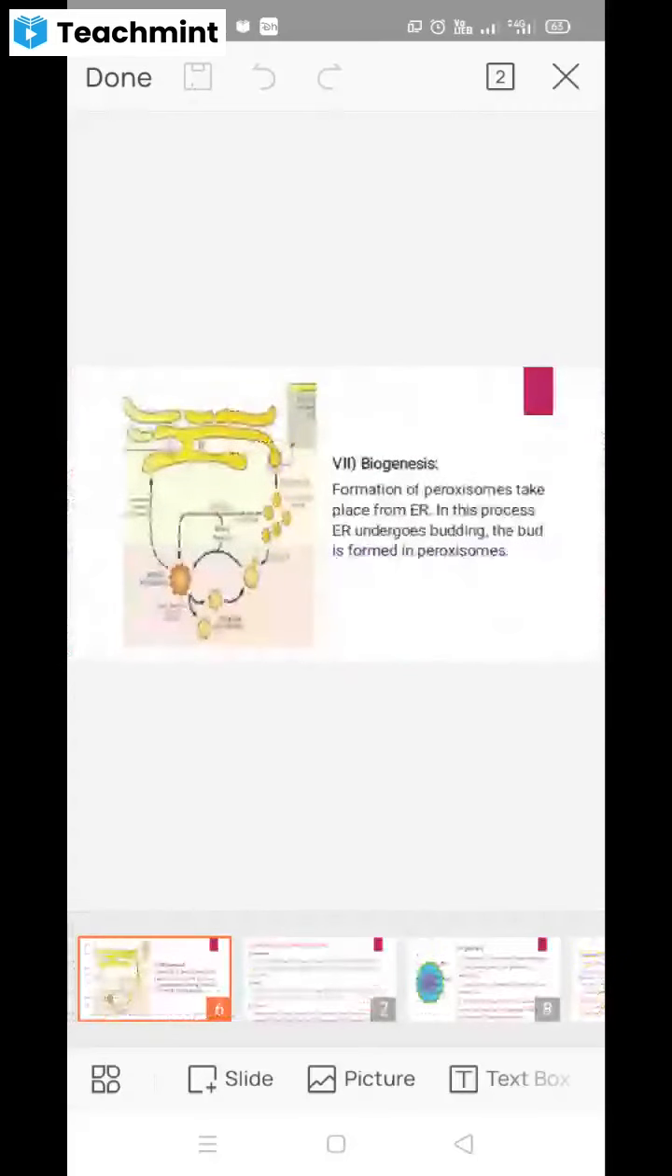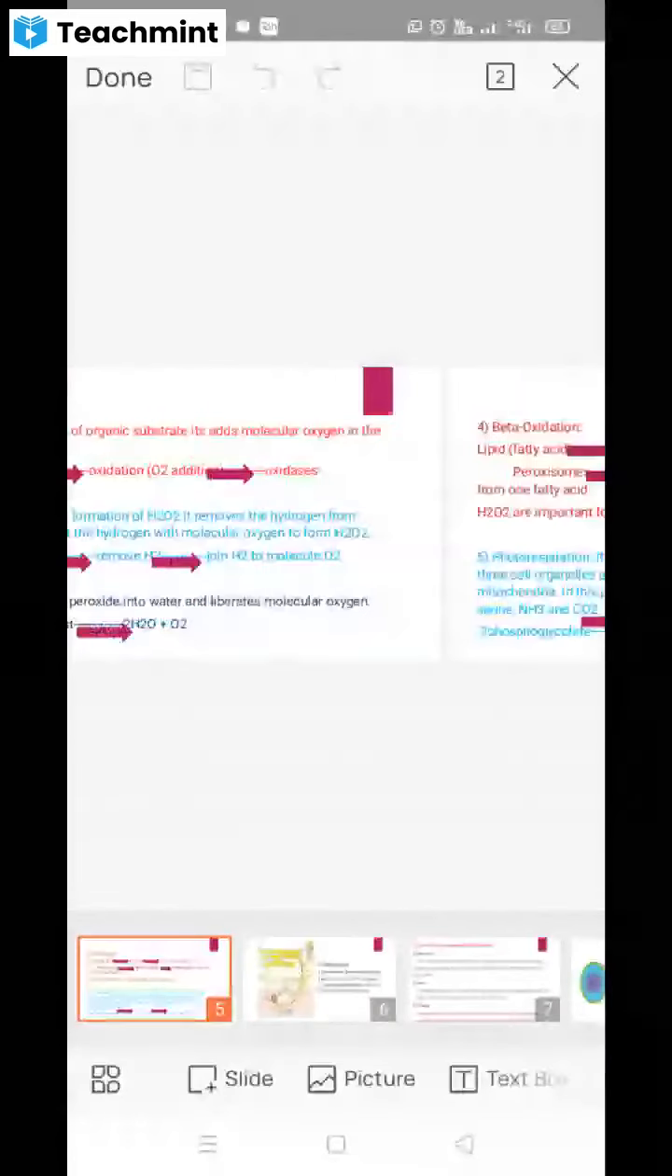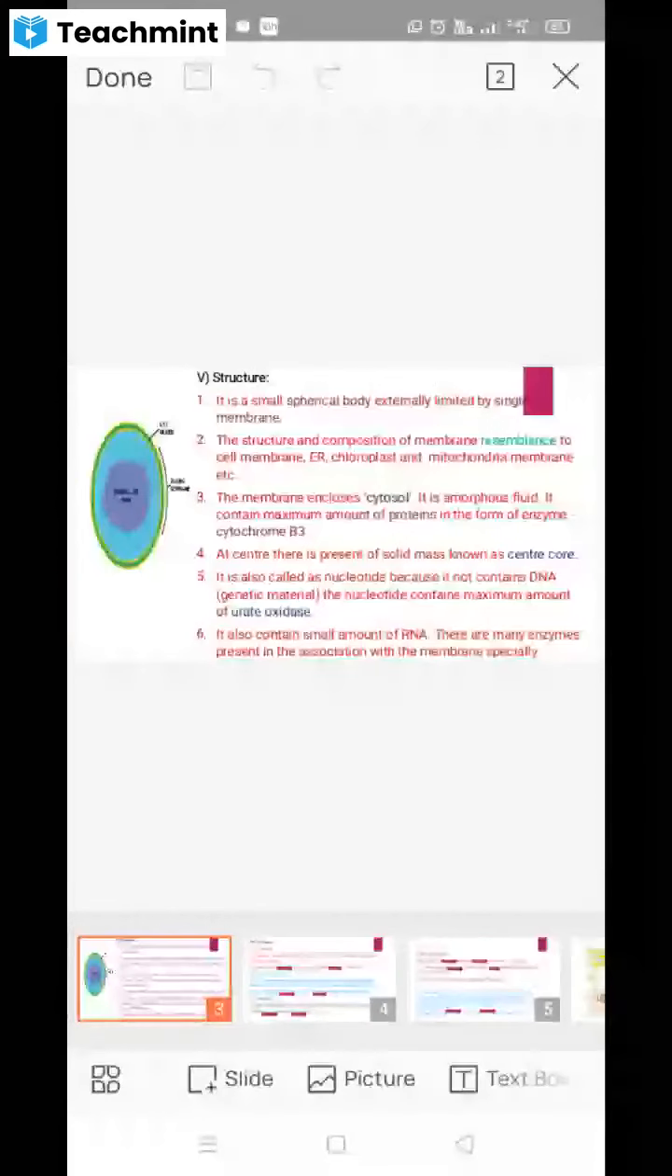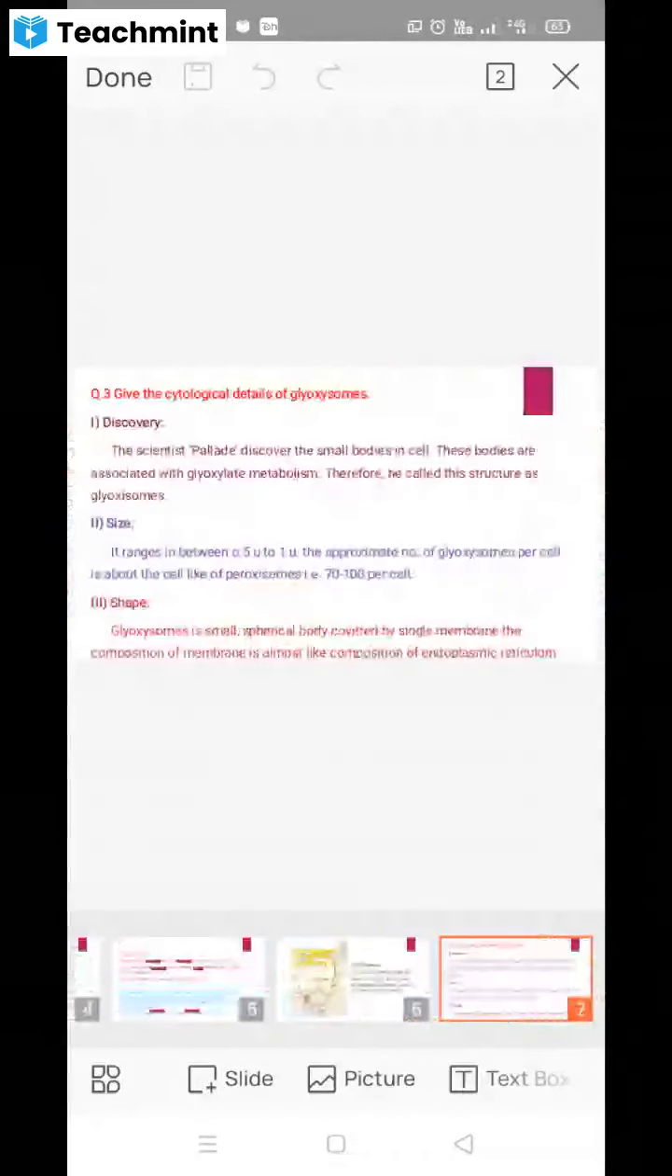But in case of the peroxisomes, there are mostly cytochrome B3 and urate oxidase. So the functions of the peroxisomes and glyoxysomes are also different. According to the structures and numbers, they will be similar in peroxisomes as well as in glyoxysomes. This is all regarding the glyoxysome organelles.